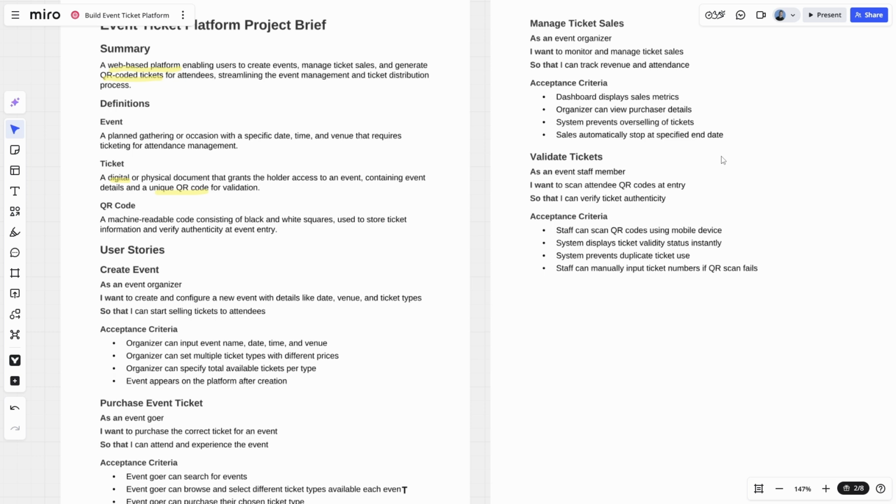Now, before we wrap up, I just want to draw your attention to something here. So we have 4 user stories: as an event organizer, as an event goer, as an event organizer, as an event staff member. So we have 4 high-level features here, but it seems like we also have 3 different types of user: an event organizer, which is these 2 user stories here, and then an event goer, which is this user story down here, and an event staff member. So we have 3 different types of user, 4 high-level features that we need to implement.